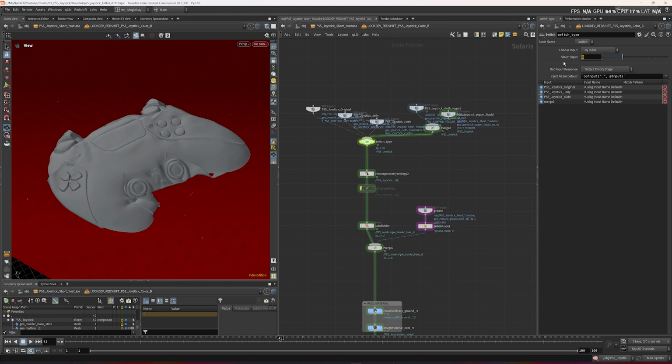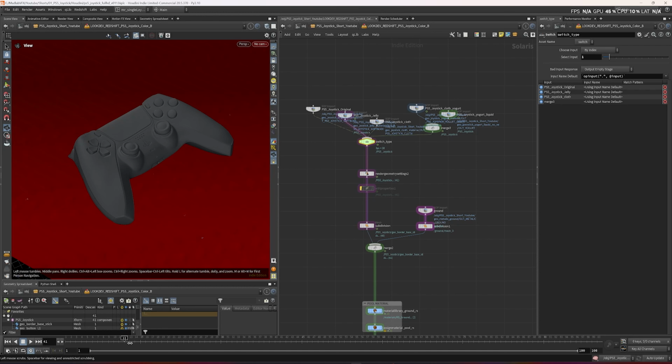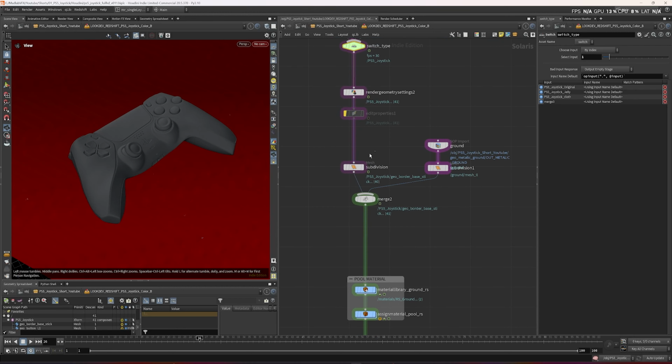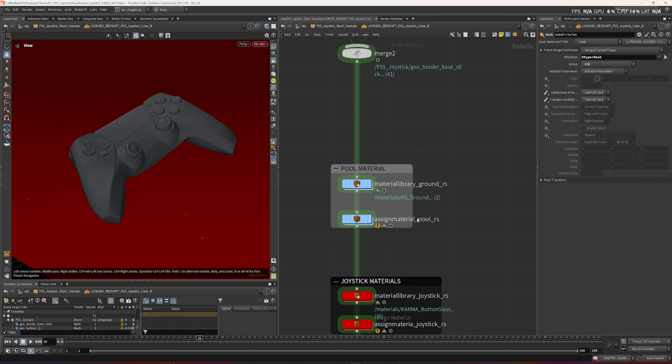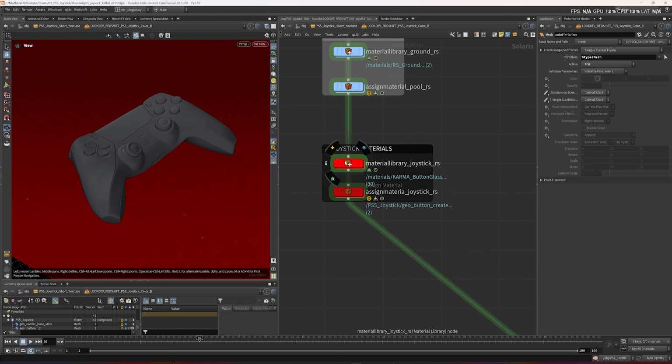I import here, let me check the jelly version. I create a ground with a red color, enable subdivision here, and create a material just for the ground. And here is the Redshift material for the joystick.